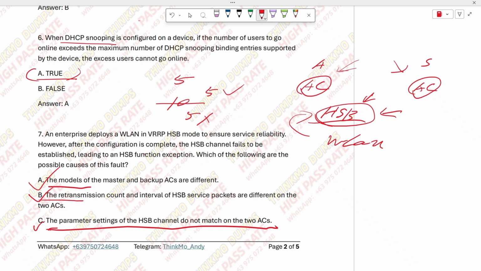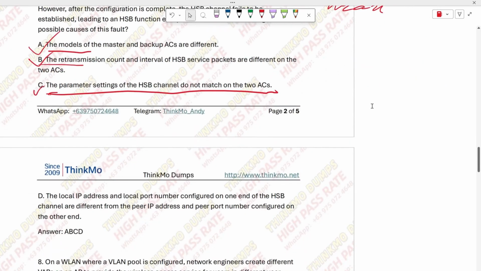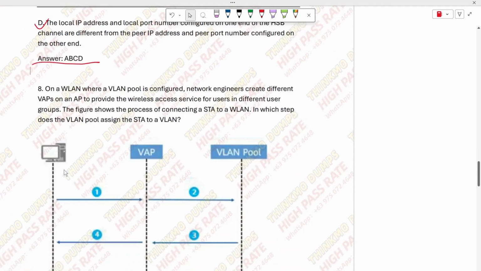If the interval time settings are different, that can also cause failures, right? So failures can actually happen for many reasons. Okay, and then option D is also correct. Option D says that the local IP configured on one end and its port are not consistent with the IP and port on the other end. So that can also cause failures. Therefore, the correct answer is to select all A, B, C, and D.